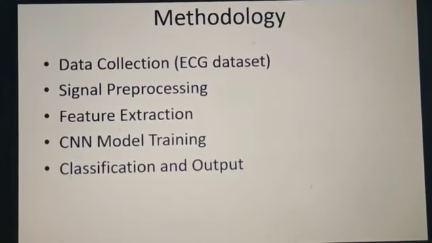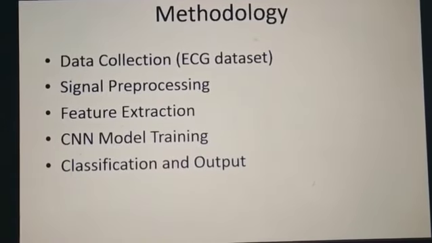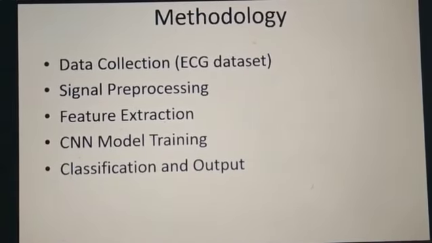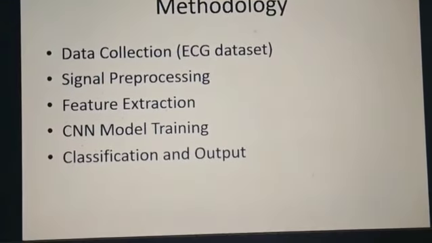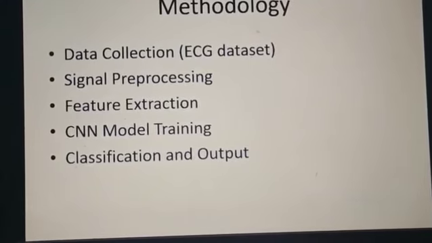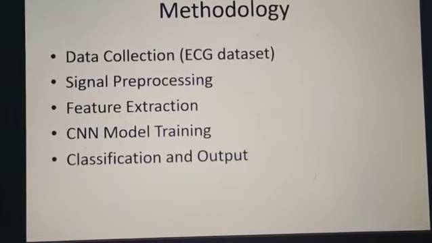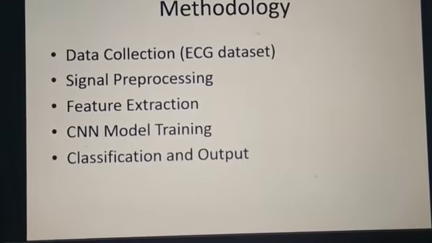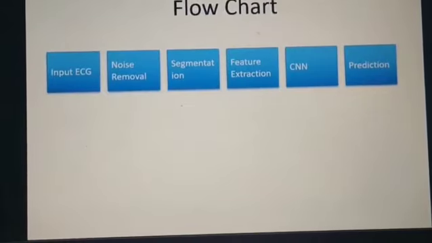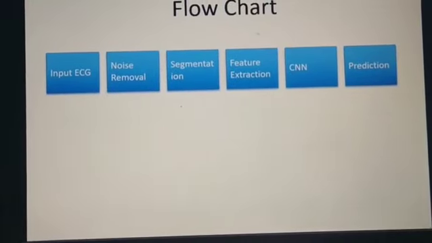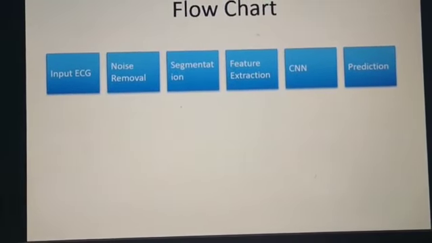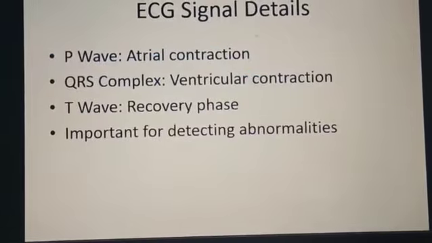Methodology: data collection, signal pre-processing, feature extraction, CNN model, classification and output. The extracted features flow into the CNN model, which classifies them and provides the output. Flowchart: input, noise removal, segmentation, feature extraction, CNN, and production of the result.